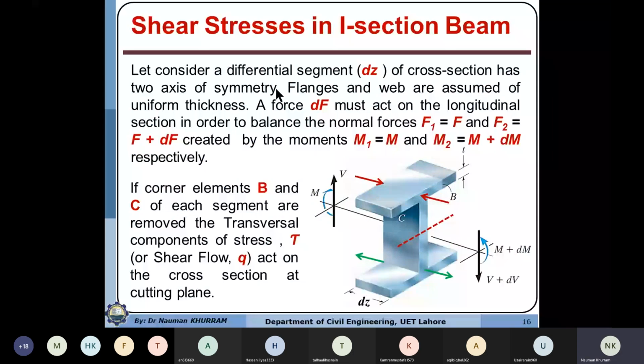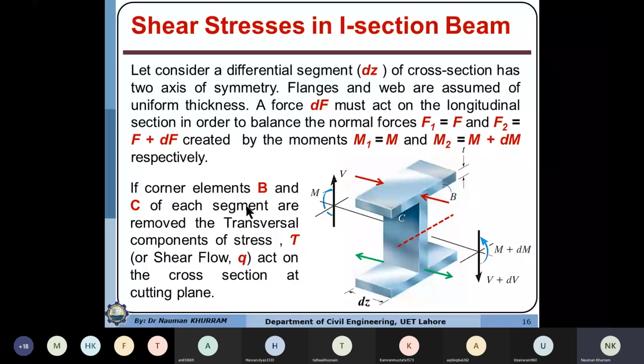On one side the moment is M and on the other side the moment will be M plus dM. Similarly, V is the shear force on the one side for section 1, so the shear force on the other side will be V plus dV. We are assuming that the thickness of the flange and the web is constant, which is represented by T.